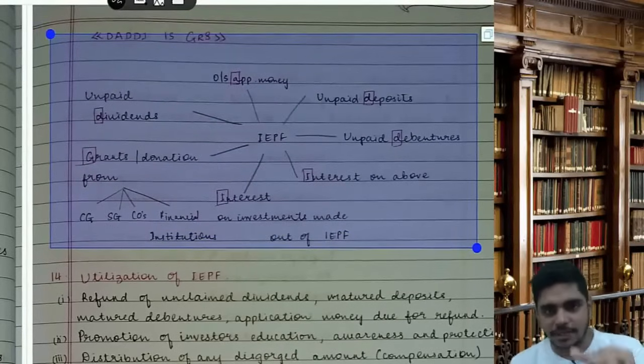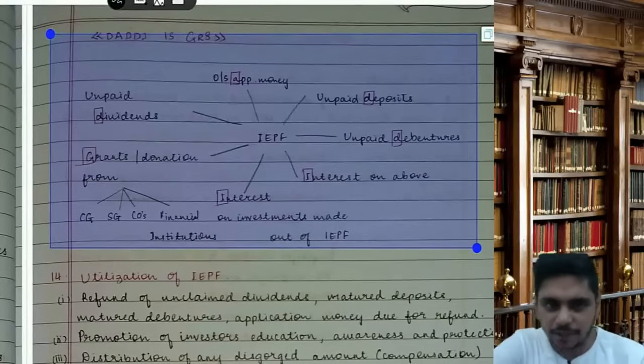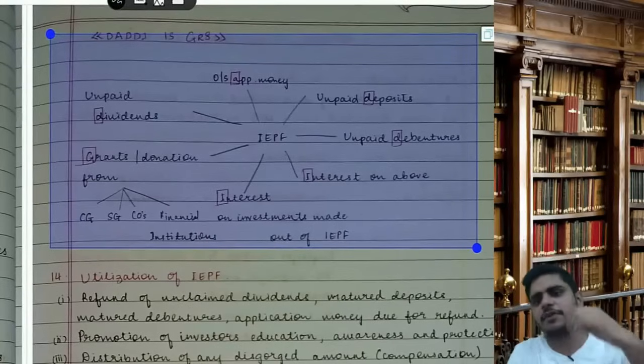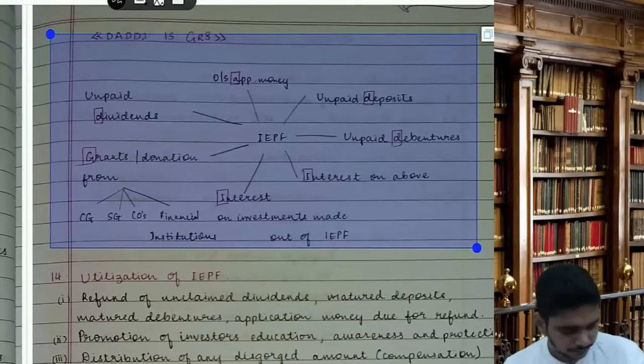Unpaid dividend, outstanding application money, unpaid deposits, unpaid debentures, interest on above, interest on investment made out of IPF, grants, donation from CGSG, company, financial institution. Okay.